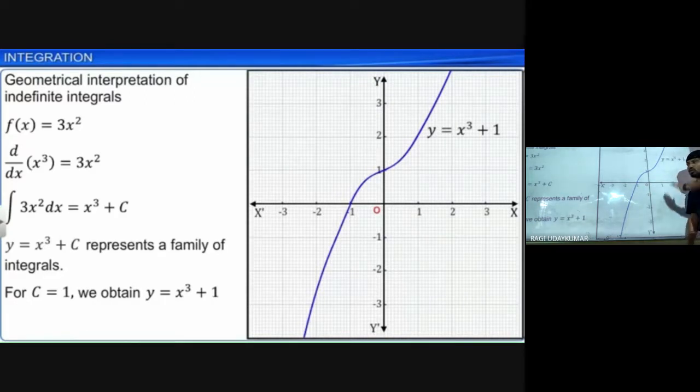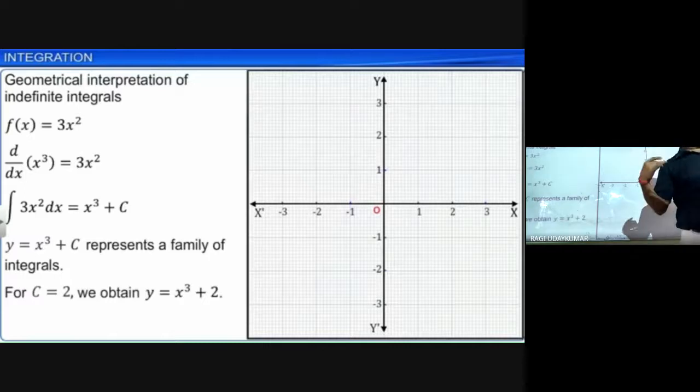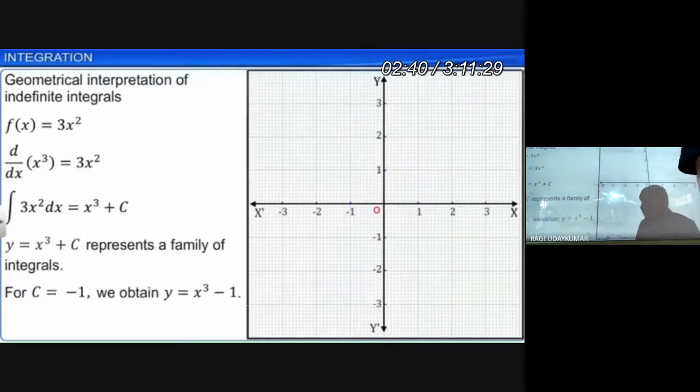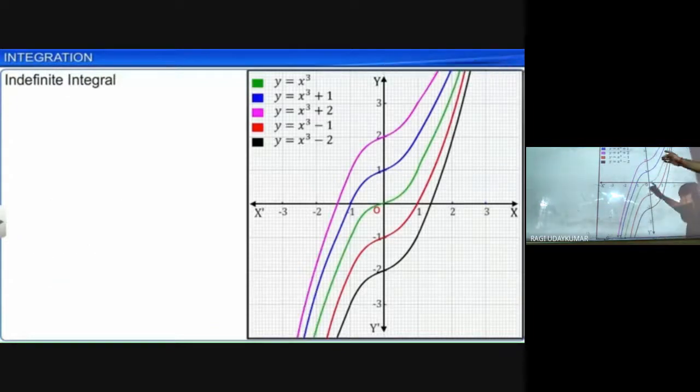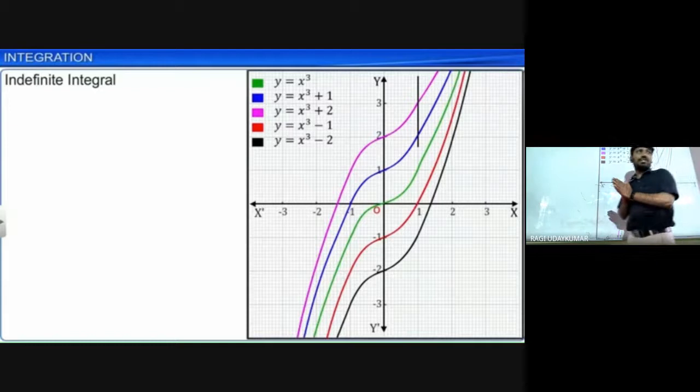If c is equal to 2, you get another curve. C is equal to 1 gives one curve, c is equal to 2 gives one curve, c is equal to 3 gives one curve, minus 1 gives one curve, minus 2 gives one curve. Okay, so like this we get different curves. Here you can see all these different curves for different values. This is x cube plus 1, x cube plus 2, x cube minus 1, x cube minus 2. These are the family of curves we are going to get.